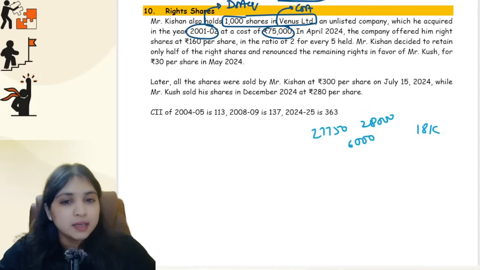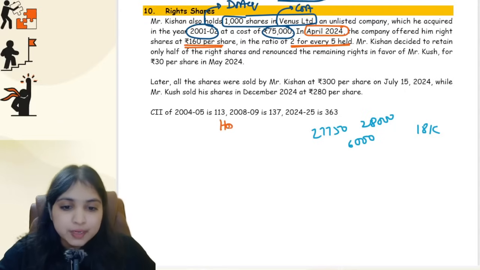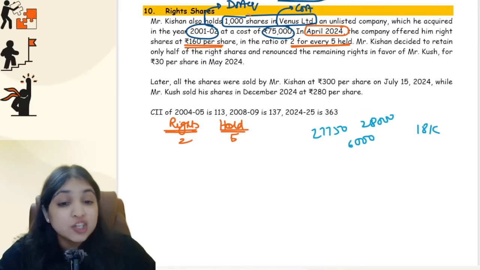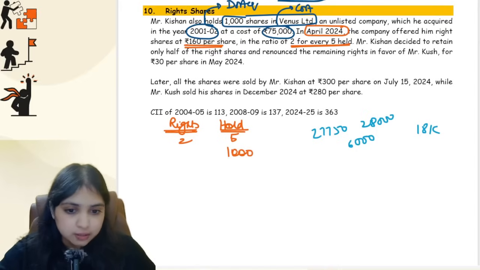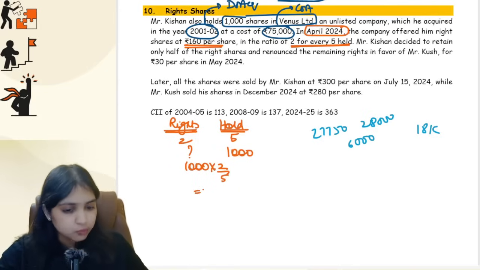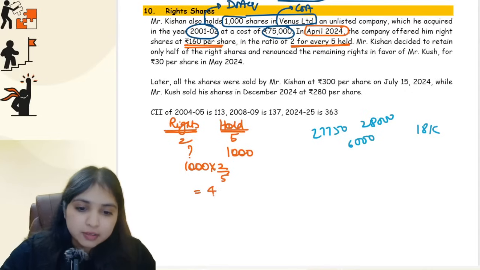His cost of acquisition is 75,000. Okay. Then in April 2024, the company offered him rights shares at 160 rupees per share in the ratio 2 for every 5 held, which means how many shares should he hold? 5. How many rights shares will he get? 2. How many shares does he actually have? 1,000. So how many rights shares will he get now? He will have the right to buy 1,000 into 2 by 5. He will have the right to buy 400 rights shares, guys.